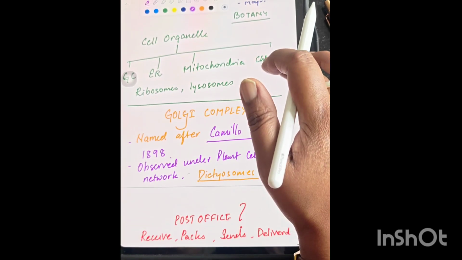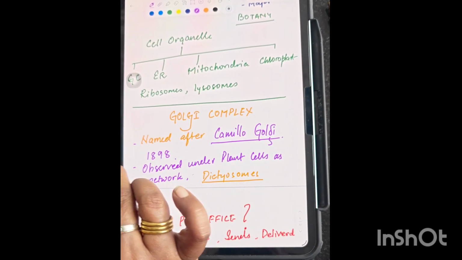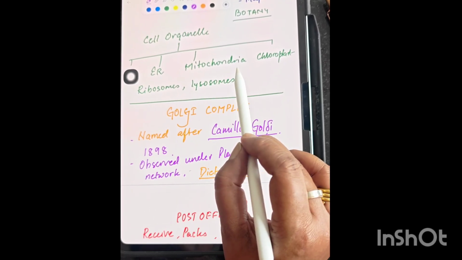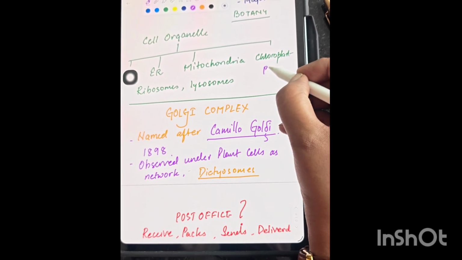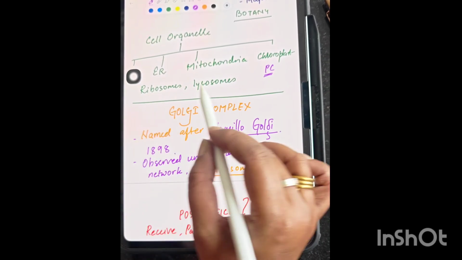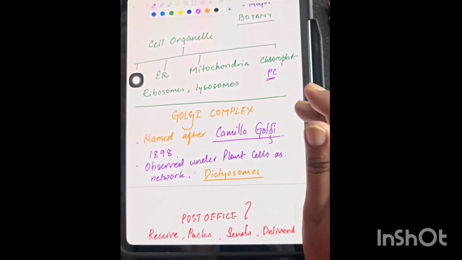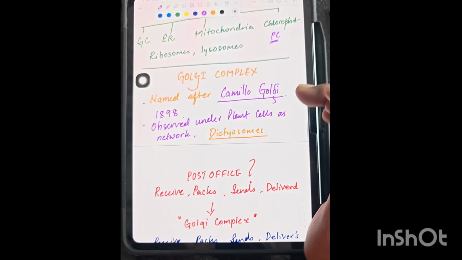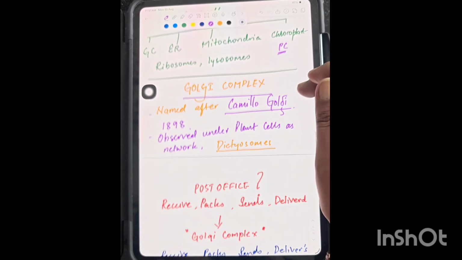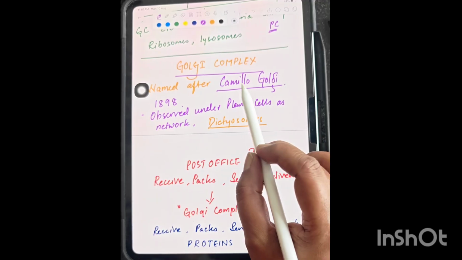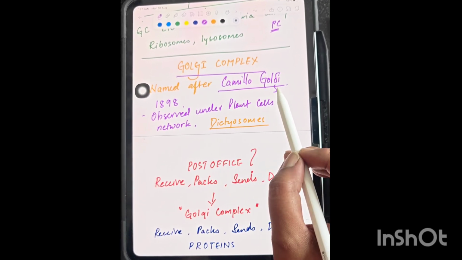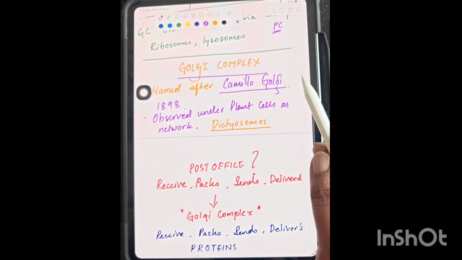So there are different cell organelles present, like the Golgi complex, endoplasmic reticulum, mitochondria, and chloroplast. Specifically in the plant cell you will find chloroplast, ribosome and lysosome. Okay, for today's lecture we will discuss the Golgi complex. There is no specific meaning of Golgi, but it is named after the scientist Camillo Golgi, who discovered the Golgi complex in 1898.